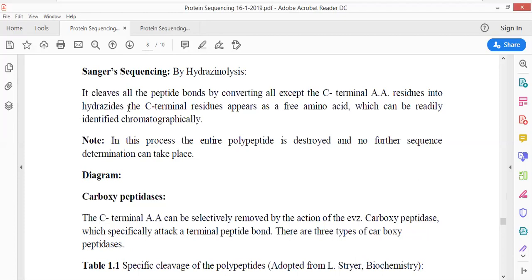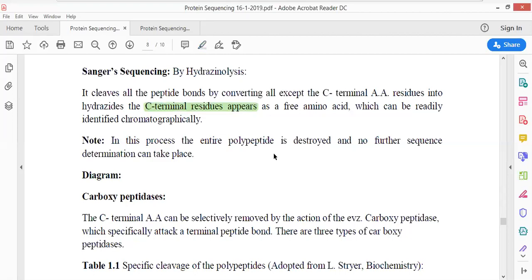Once it reacts with the C-terminus amino acid, it liberates it and makes it free, so it can be readily identified through chromatography assays. Just a minute. Okay. In this process also, only the C-terminus residue is going to be identified.